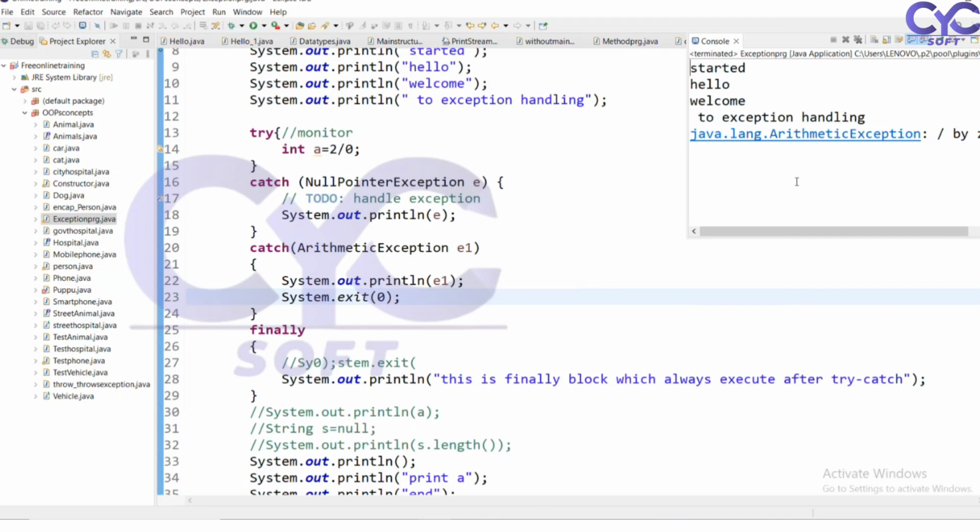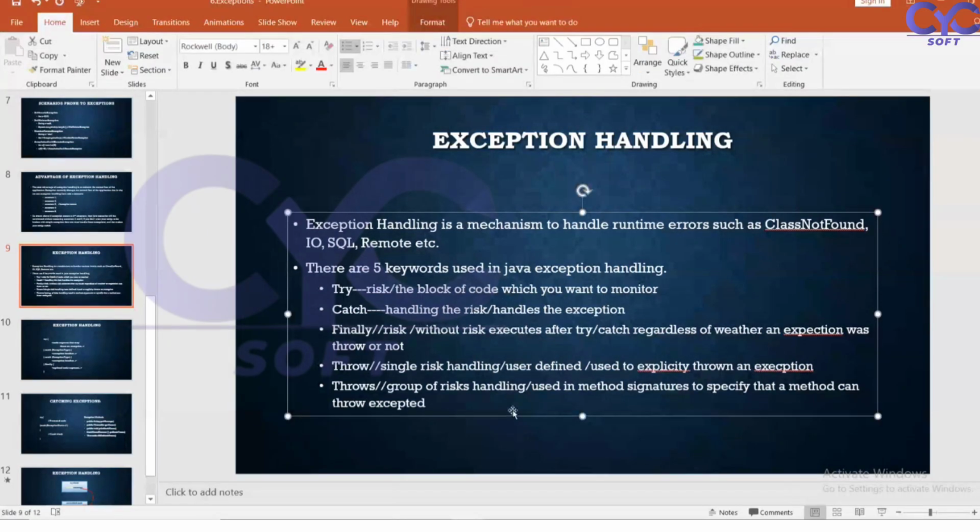Single exceptions, we can define a group of exceptions and handle those exceptions in Java, for example while searching for a file. This is all about exceptions. We will go to the next topic.